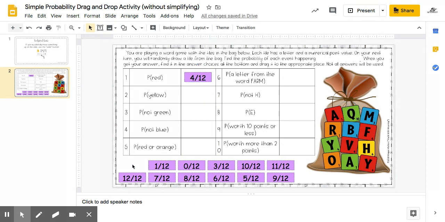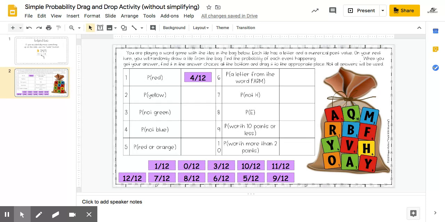Okay, guys, so again, simply just count what you're finding the probability of. For number 2, we're finding the probability of pulling a yellow tile. Count how many yellow tiles you have. For number 3, we're finding the probability of a not green tile. So guys, that means I can choose any other color that's just not green. So I'll be counting all of my reds, all of my blues, all of my yellow, and all of my orange tiles together. All right, guys, we just got to read these carefully.